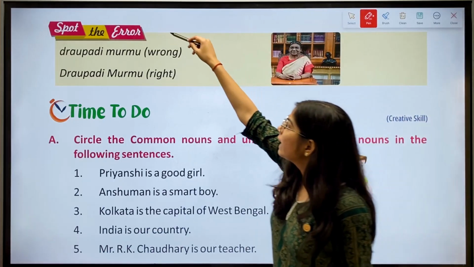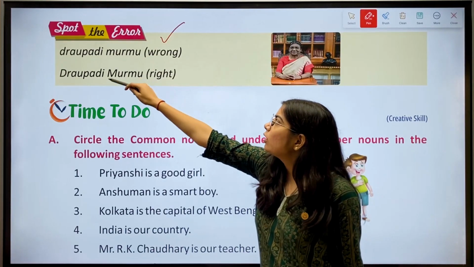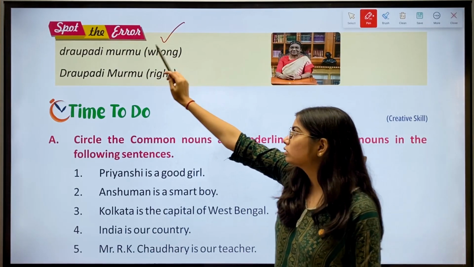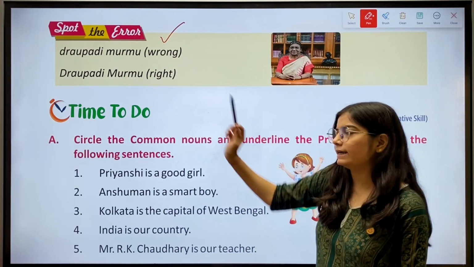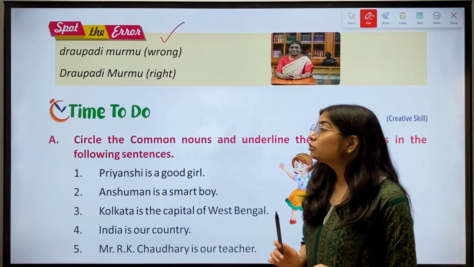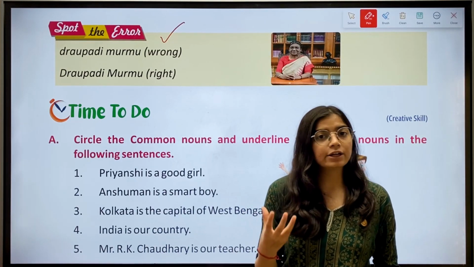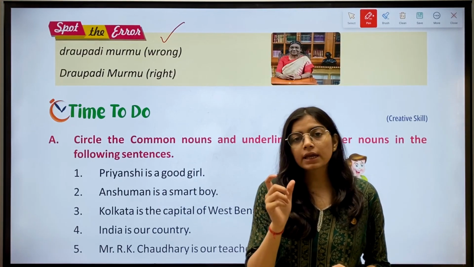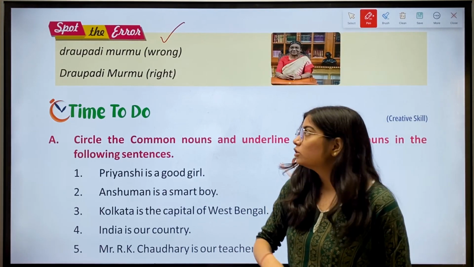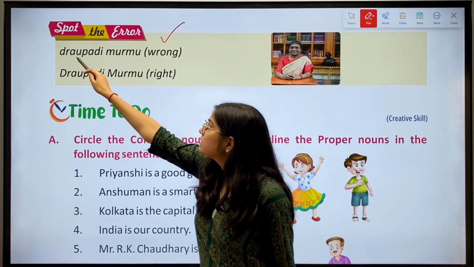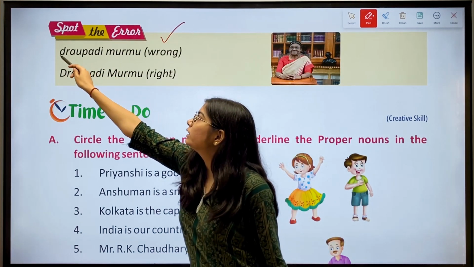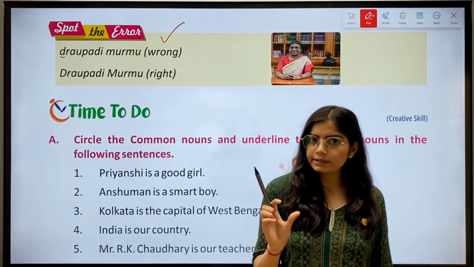Okay. Now we have the spot the error. Draupadi Murmu, which is wrong. Draupadi Murmu, which is right. Why? I have already told you that when we write proper nouns, we always use capital letters. So in the first one, you can see the name starts with small letters.